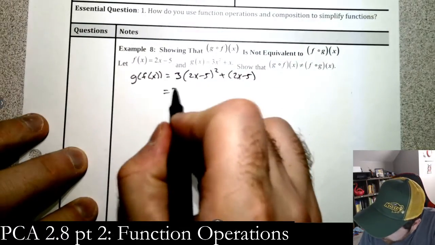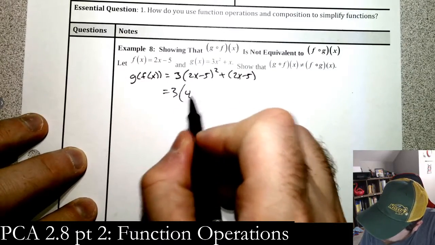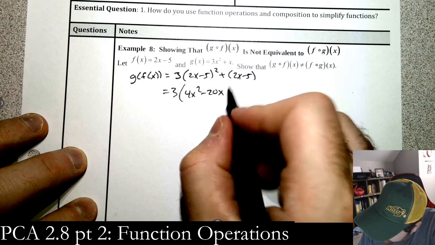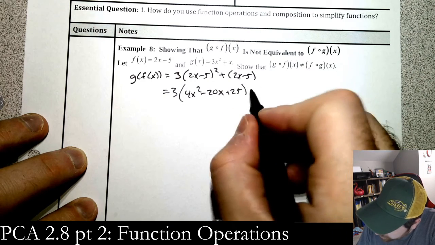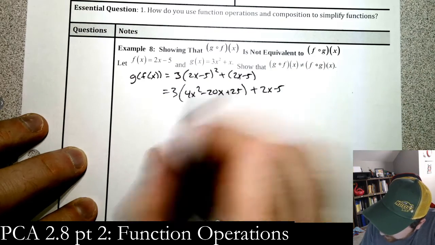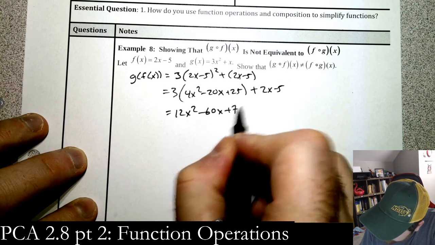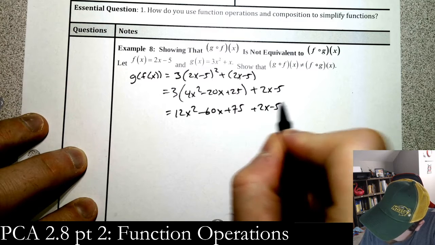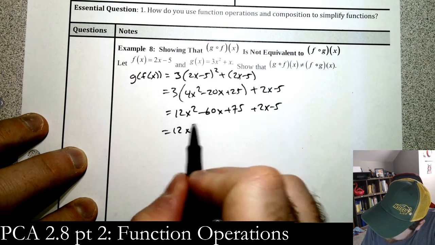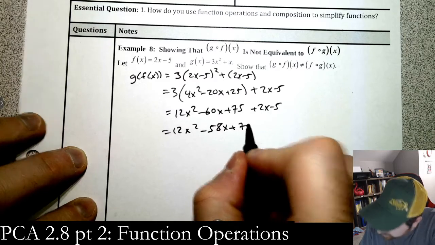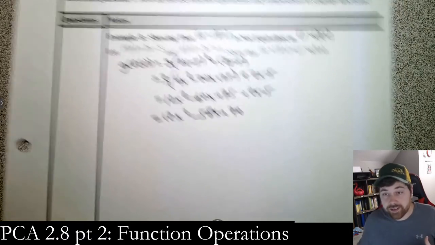A little bit of quick math here. Square this, so you get 4x squared minus 20x plus 25, plus our 2x minus 5 here. Distribute the 3. Combine like terms: 12x squared minus 58x plus 70. So there is our g of f of x.